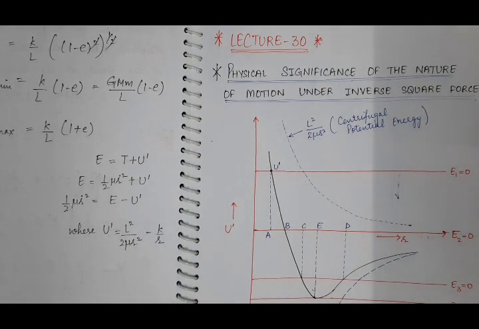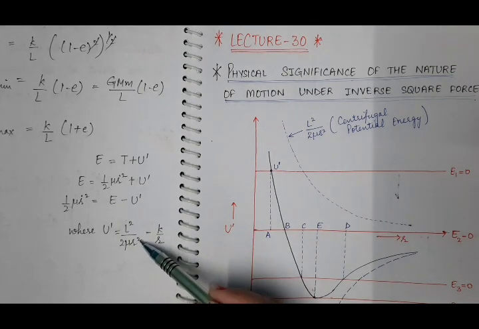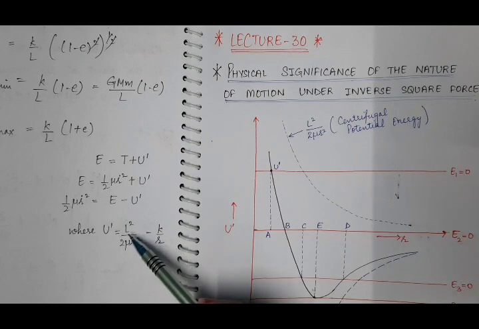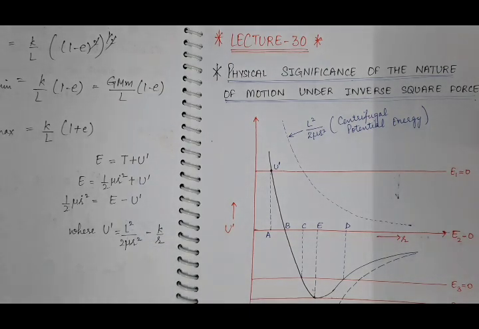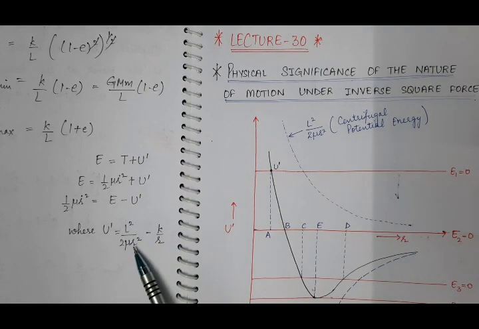Now as you can see, this term, centrifugal potential energy: L square is constant because L is the angular momentum, and angular momentum of a body which is moving under the central force remains constant. So gravitational force is a central force, so L is constant, mu mass is constant, only r is the variable.